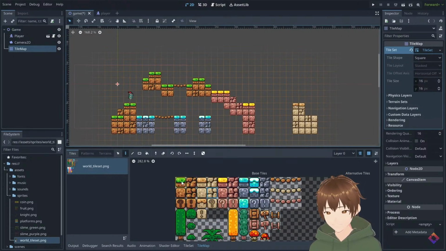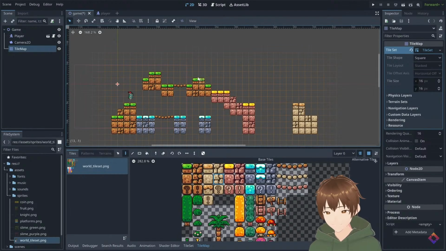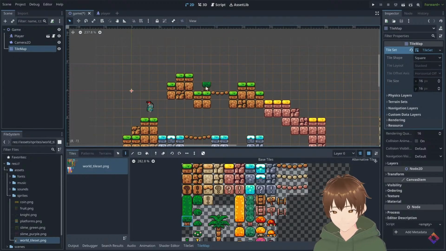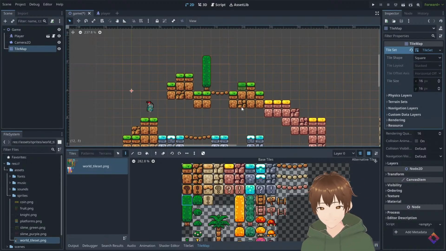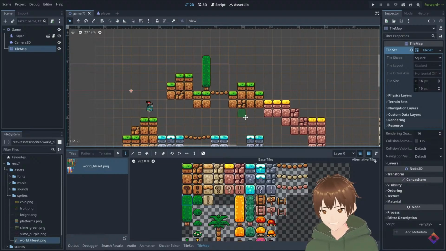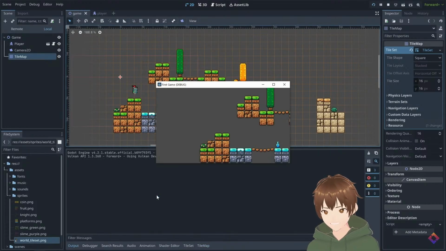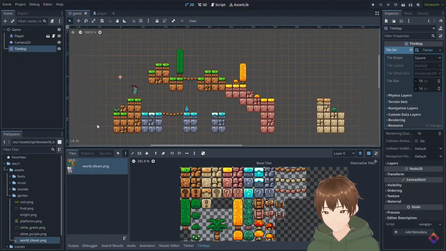Now once I'm ready to start decorating, let me just show you the cool trick with the trees here. So let's say we want to add a tree here at the top. Well, then we can actually just paint the bottom, then choose how tall we want the tree to be, and then paint the top. So that's one of the advantages of working with tiles, is that we can also make individual elements really, really flexible. So once you're happy with the level, let's just go ahead and press play, and our player is going to fall right off. That's because we need to add a physics layer to our tiles.